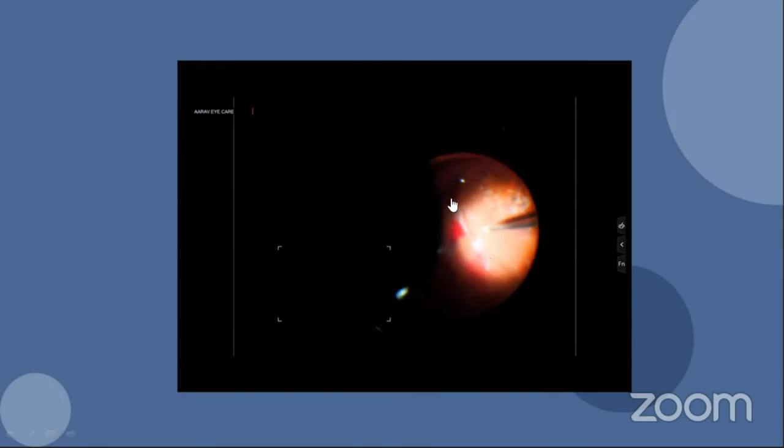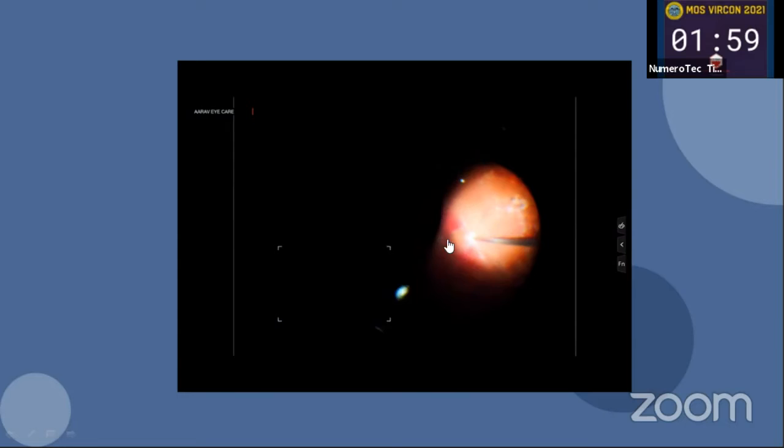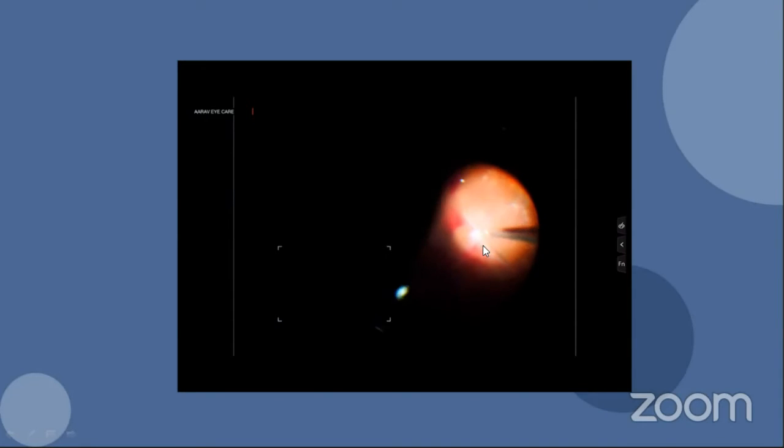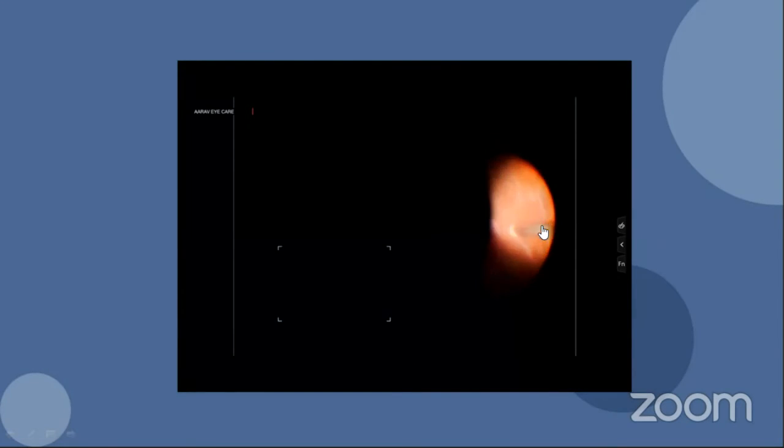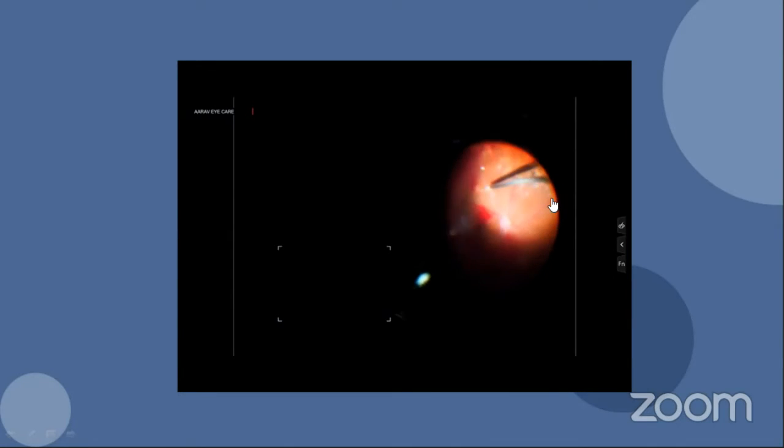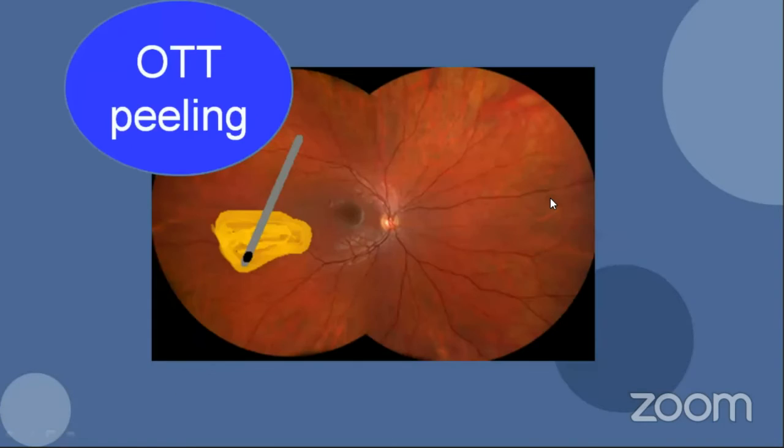Once I feel from the temporal part, I start pulling it up from the disc. But when I see that there's a lot of traction towards the nasal side, I go on to the nasal aspect and try to pull it up. And then when it is free from the nasal aspect, the entire membrane actually comes off very easily. And then lastly, on the disc, I just trim it off over the disc and release the entire membrane in toto.